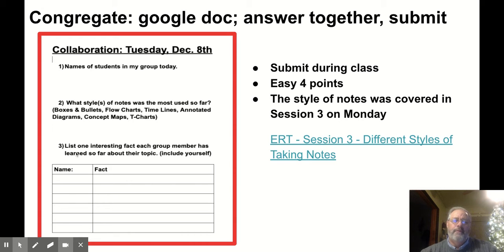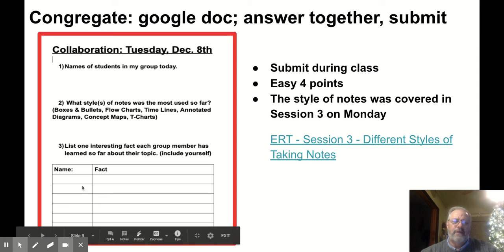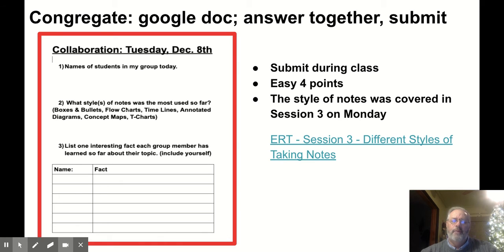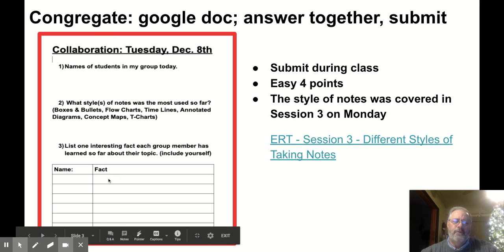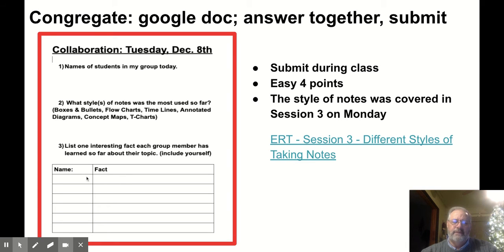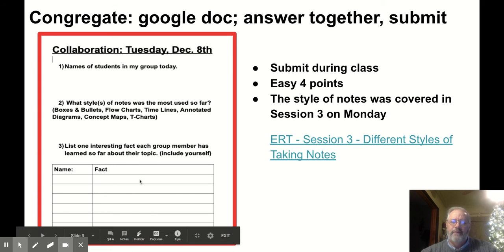Then number 3, we want you to list one interesting fact each group member has learned so far about their topic. So you'll write their name down and ask them what fact. And you can do this all together, and you can also share, and one group member can type this in and the others can take it from there and do it on theirs as well. But it's pretty simple. I'm looking for what type of note style that you're using the most, that we talked about yesterday. And then now, if you've got your 3 sessions done or you're working on it, you should be able to at least write down a fact that you had that you think is pretty interesting, and you can share that with your group.